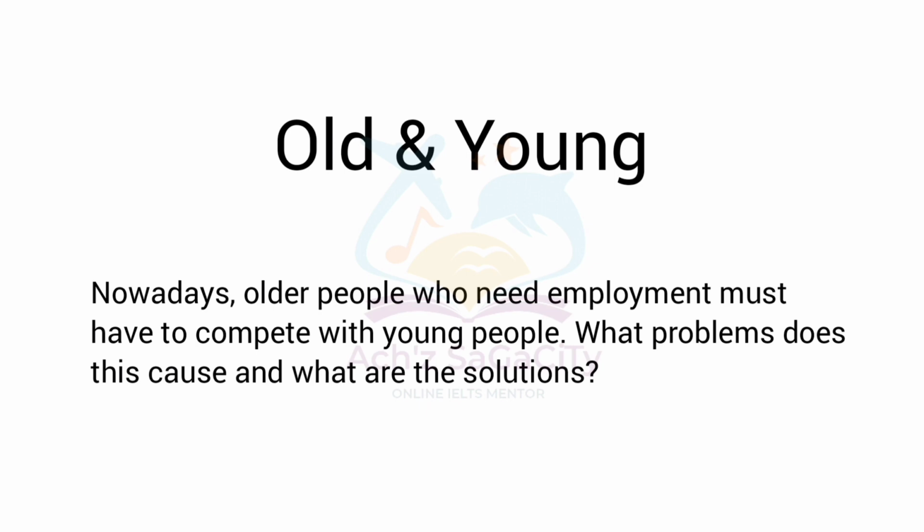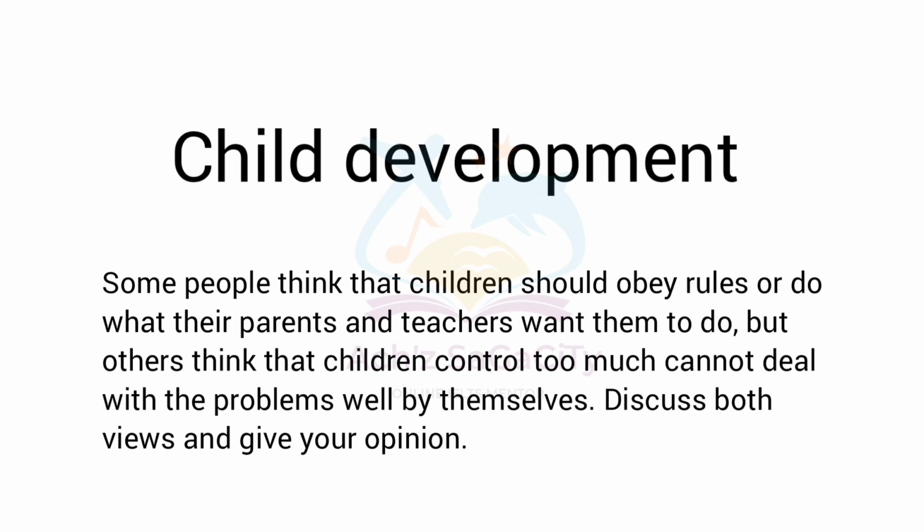Next one, child development. Some people think that children should obey rules or do what their parents and teachers want them to do. But others think that children controlled too much cannot deal with the problems well by themselves. They won't be able to do anything in the future. That means they will not get the problem solving skill. Discuss both the arguments and give your opinion.